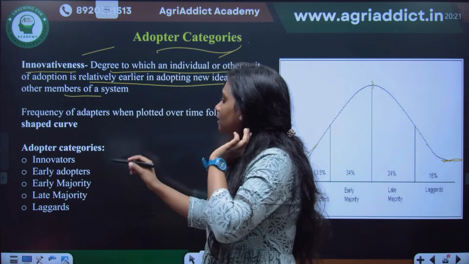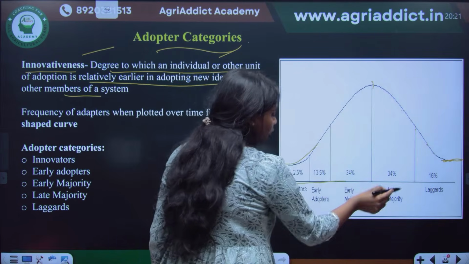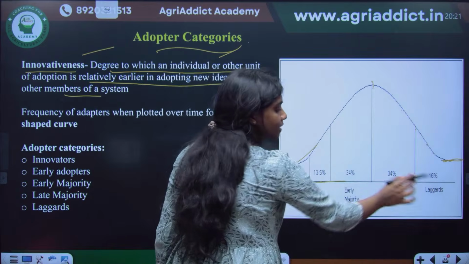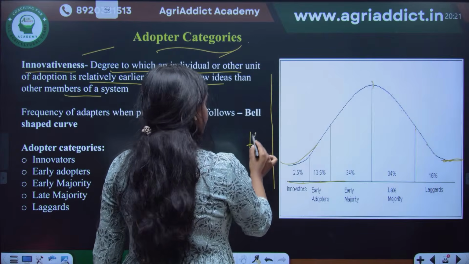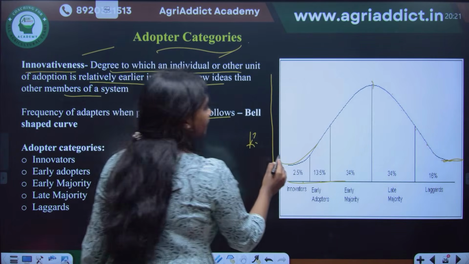So this shows the frequency of the people who are adopting, the 2.5, 13.5 and all, when they are plotted against time. It shows the bell-shaped curve.